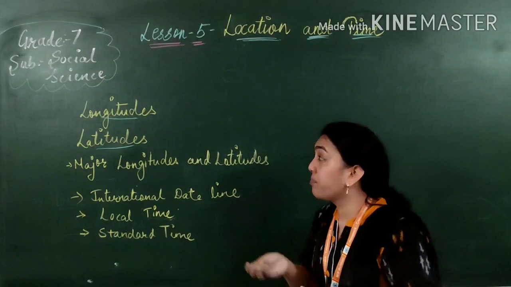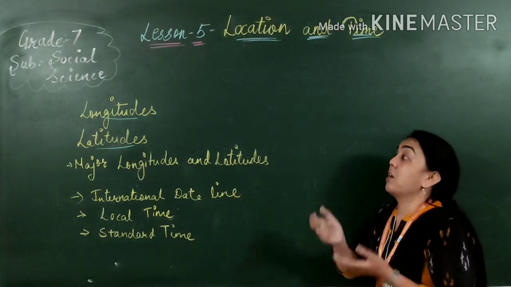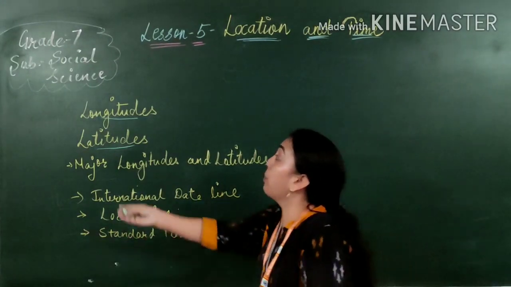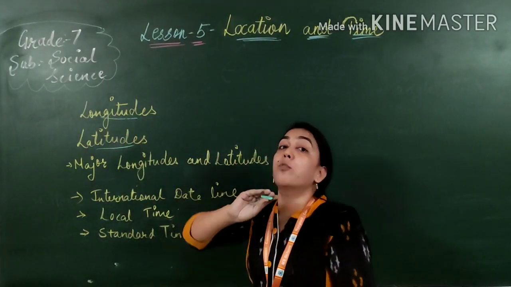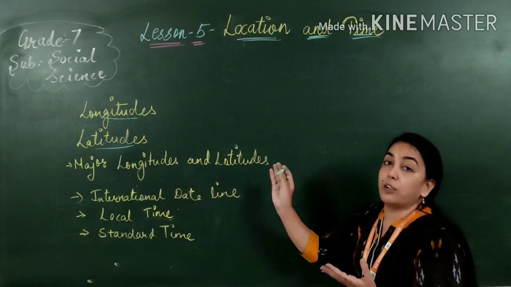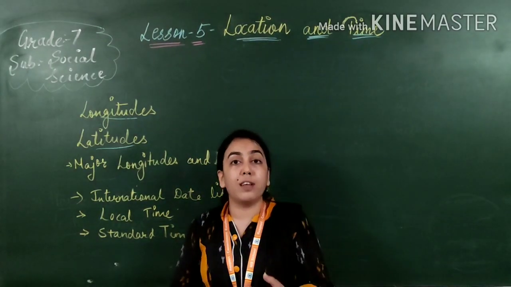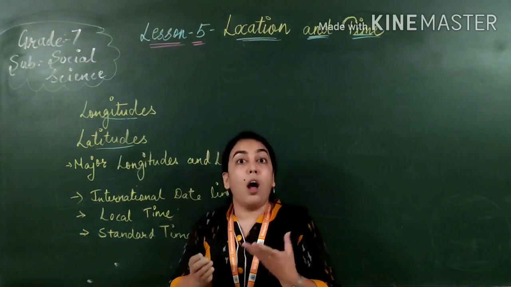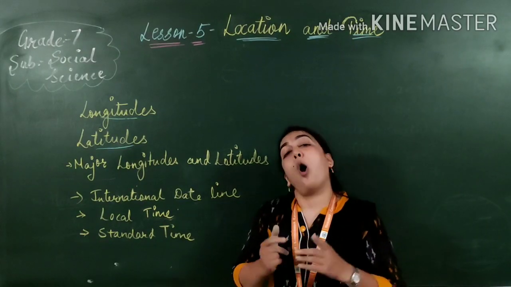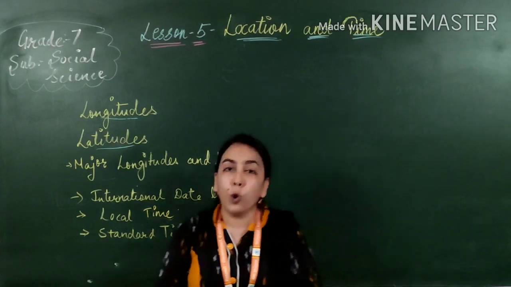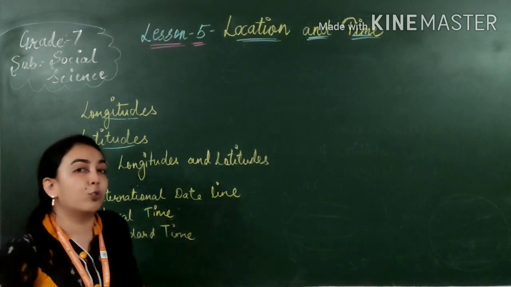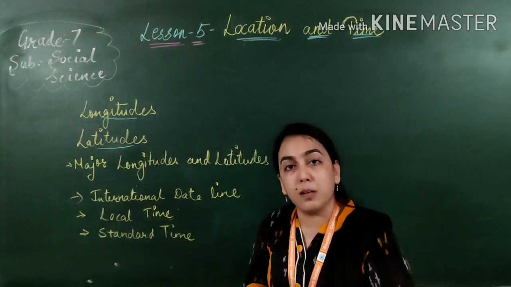So to begin, what will we cover in this lesson? First of all, if we want to study this, we have to study different longitudes. What are longitudes? What are latitudes? Major longitudes and latitudes, which are the important longitudes and latitudes on the earth. Are they on the globe or on the earth? Yes, this is a major question. We will get to know and discuss this.